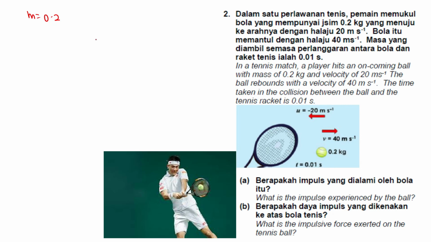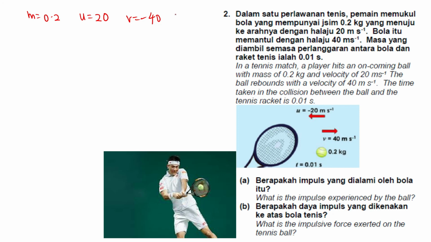Okay, and then the initial velocity is 20. It rebounds back with 40 m/s. But remember, since it moves in the opposite direction, v is negative 40. So you have to be very careful on the direction, you have to see very carefully what the direction is. So v is negative 40.